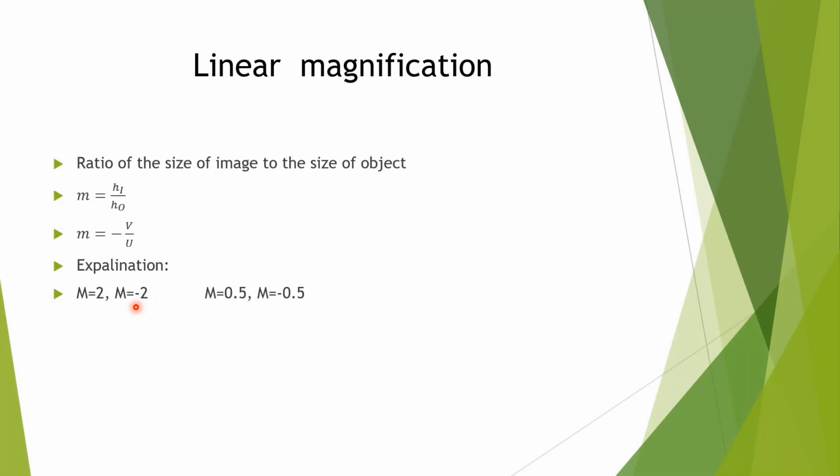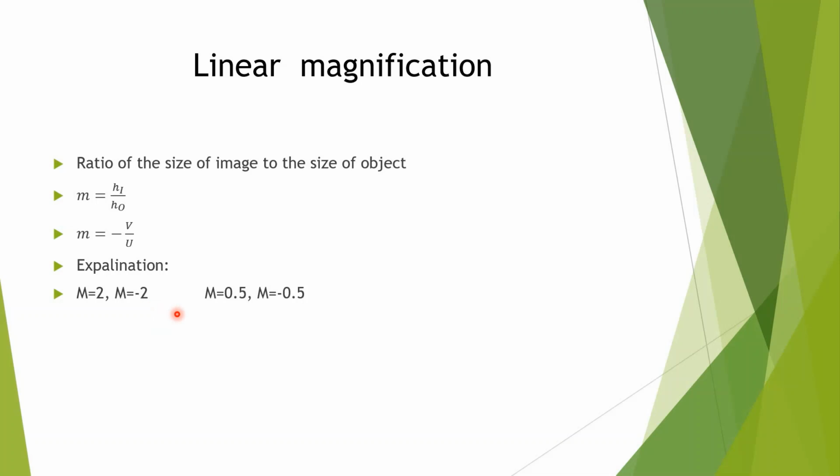Minus 2, negative sign indicates that it is inverted. Value of m greater than 1, only numeral, means height of image will be greater, and if it is less than 1, height of the image will be less. Minus sign indicates that it is inverted, and if it is inverted, it means it is real.